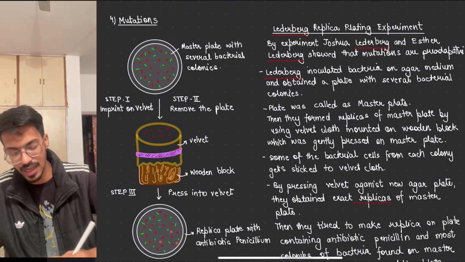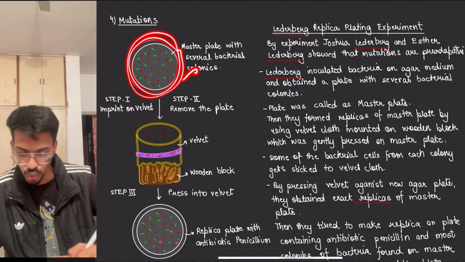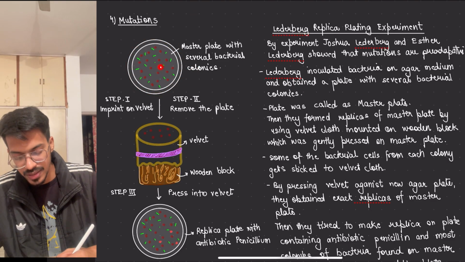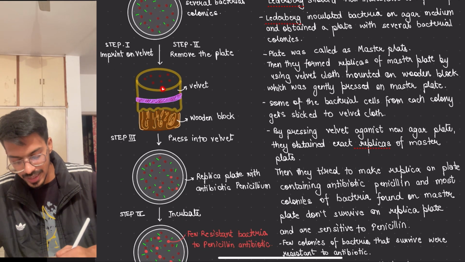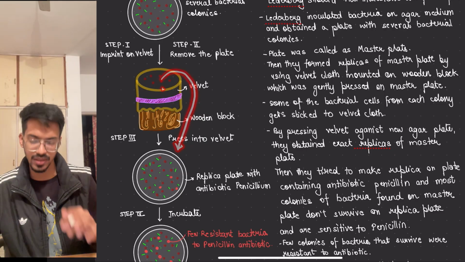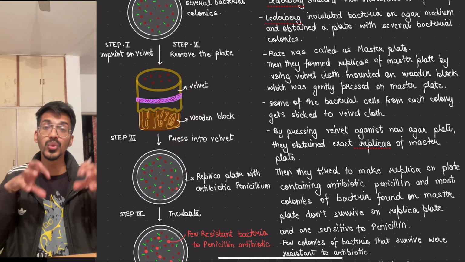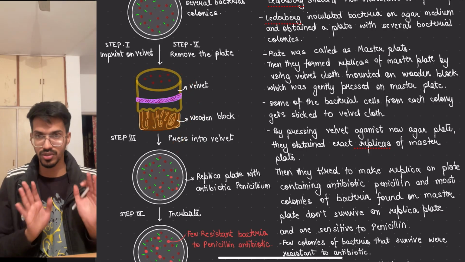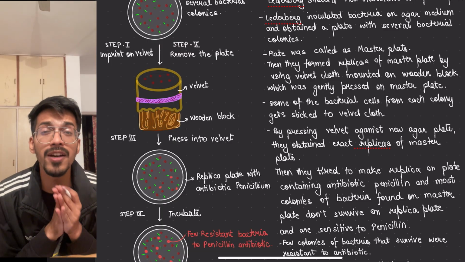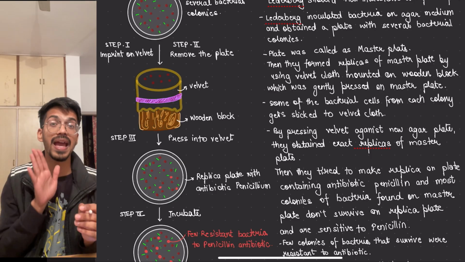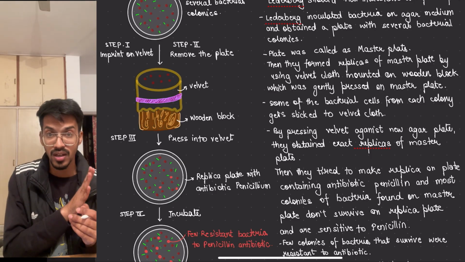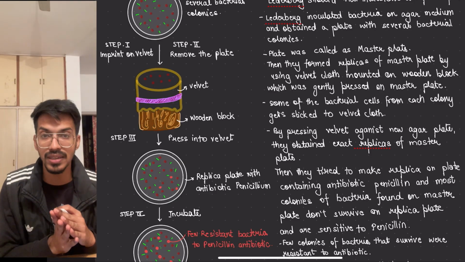They took bacteria in the Petri dish and grew them. Then they imprinted the same thing onto a new plate. Now why did they do it? So that they can make two different colonies. If you remember, we have done this in biotech also, when we are using antibiotic resistance criteria as a selectable marker.